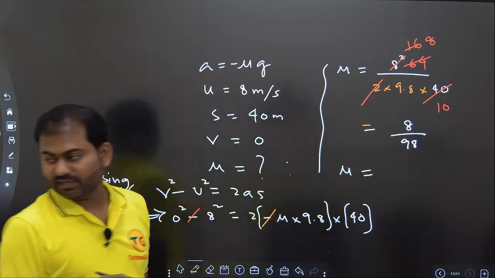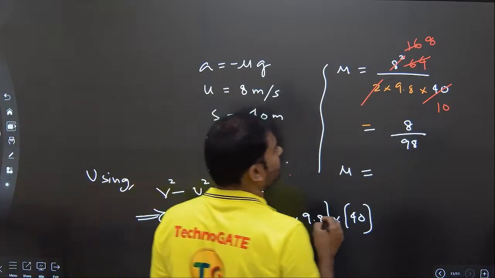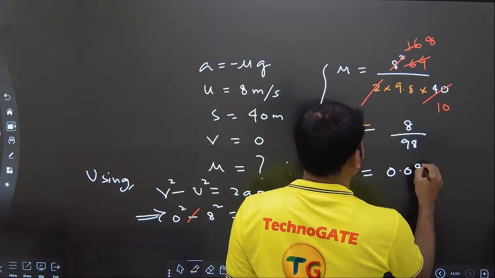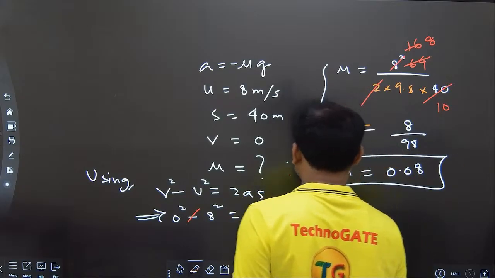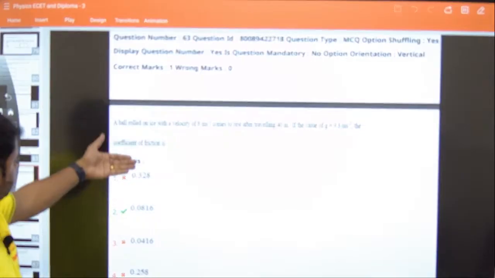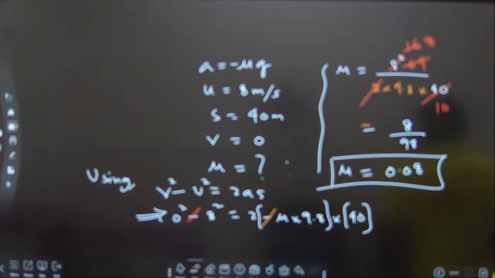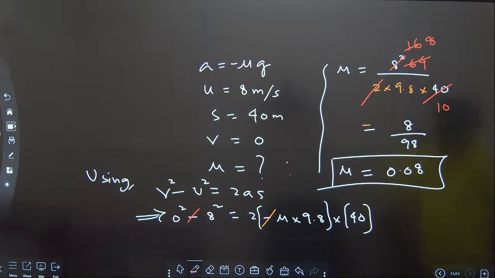8 divided by 98 will become 0.08. The value of mu is coming out to be 0.08. Understand? So 0.08, you can see it is option number 2. Clear? If we do it correctly, the answer will match, so there is no need to worry about whether the answer will match. You can copy the solution from this. Come on everyone, 10 more minutes in this video.